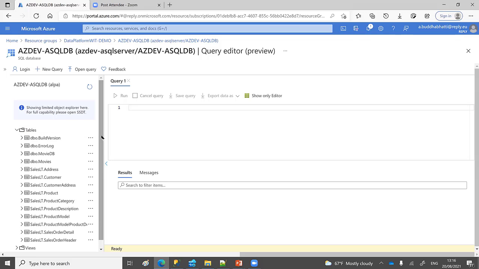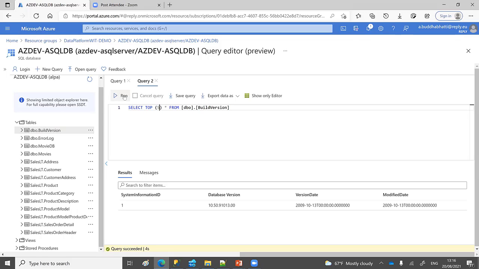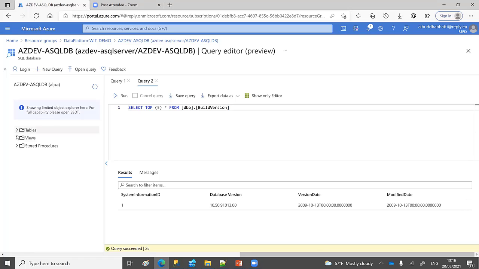These are the tables, and you can select an object. You can create a table here as well, and you can update with basic queries, but for complex objects, you need to connect to your database via other editors.